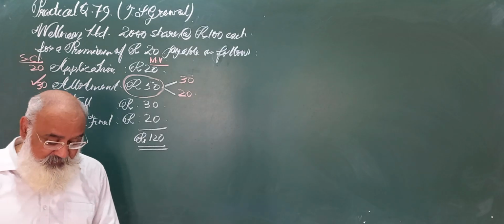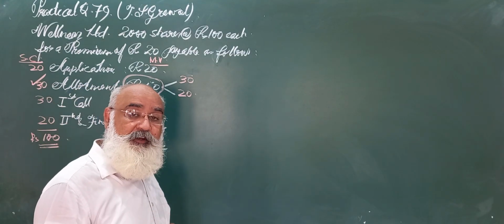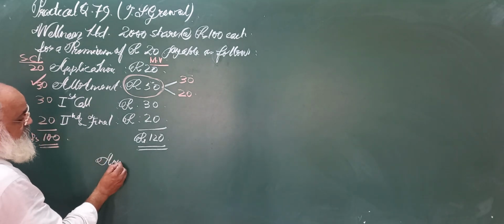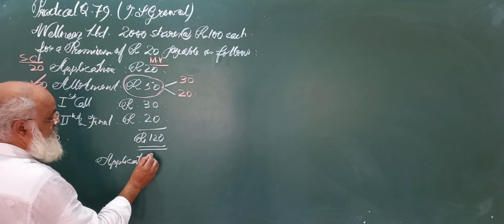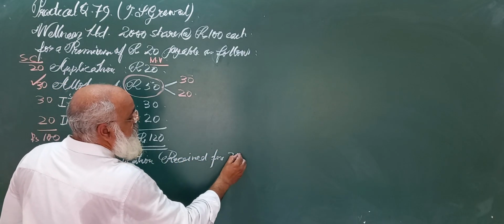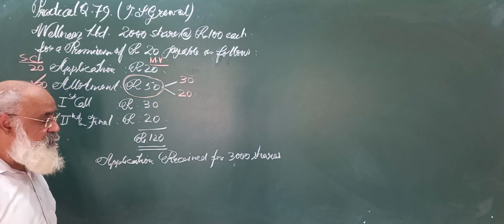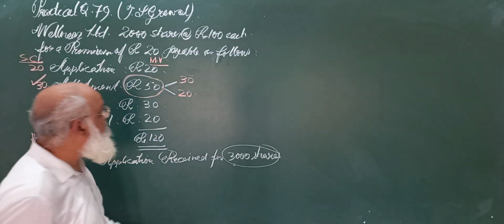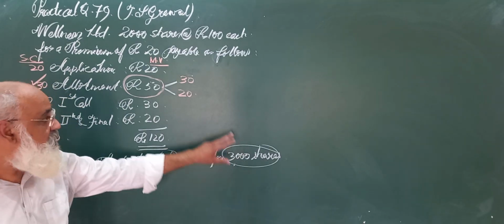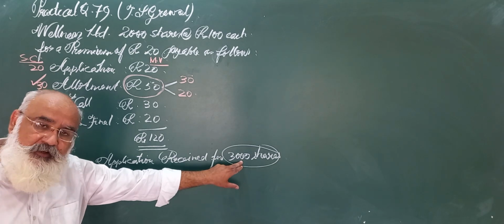Now you see what is the next condition. The question says that applications were received for 3000 shares. Now the company can issue only 2000 shares, but applications came for 3000 shares. So the company cannot allot shares to all these 3000 shares.